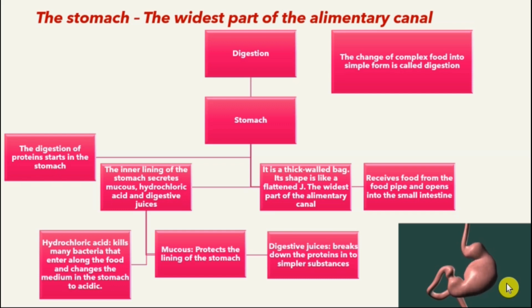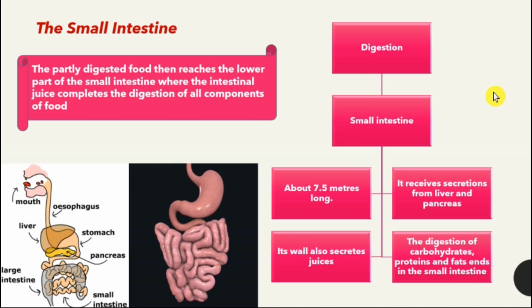Now, what did he observe? Dr. Beaumont found that the stomach was churning the food. Its wall secreted a fluid which could digest the food, and he also observed that the end of the stomach opened into the intestine only after the digestion of food inside the stomach was completed. So, this was a piece of information about how the working of the stomach was discovered. Alright, the food received from the food pipe passes from the stomach into the small intestine. So, we have to investigate what happens in the small intestine next.